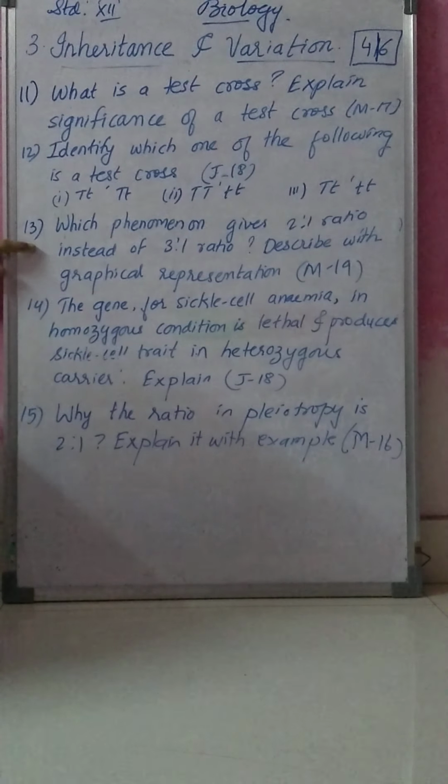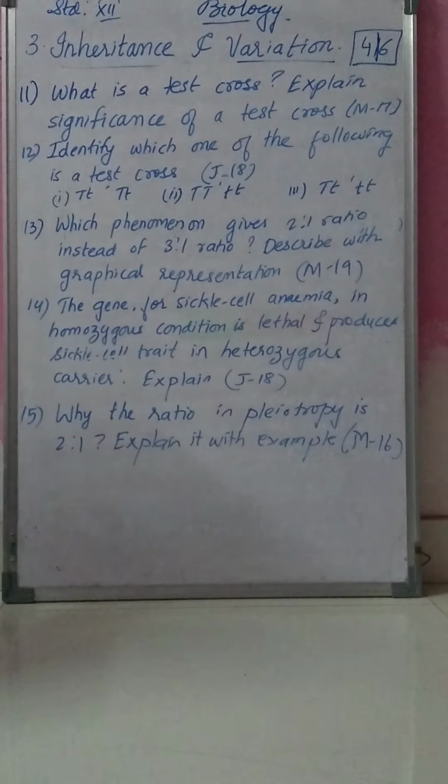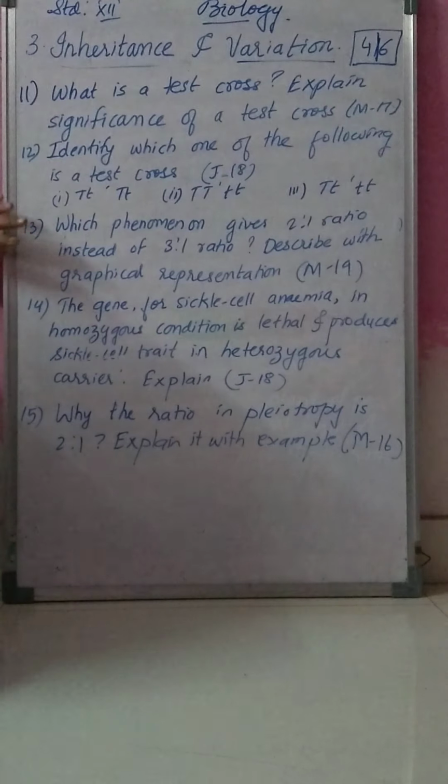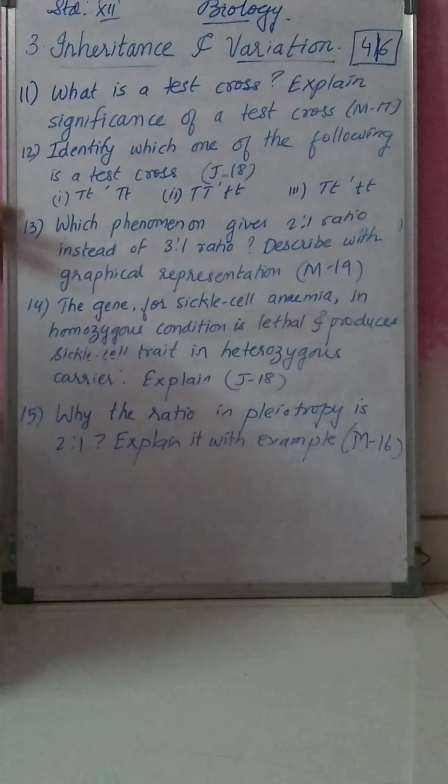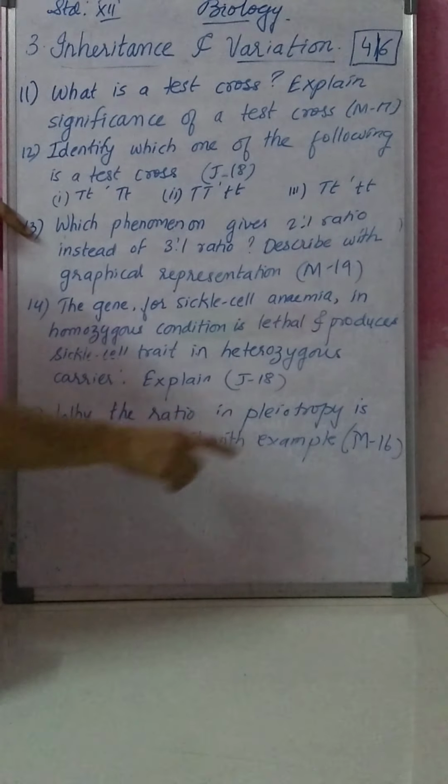If you read this question twice, you will understand it. In only one deviation is the 2:1 ratio there, in all the other deviations the 3:1 ratio is there, and that deviation is pleiotropy.